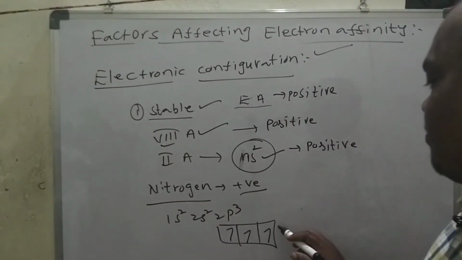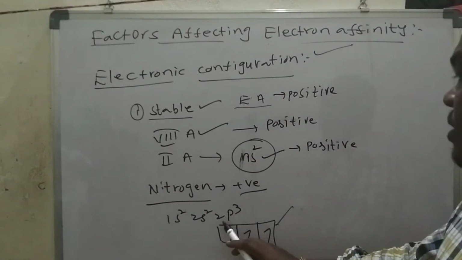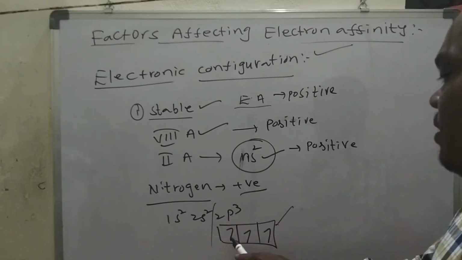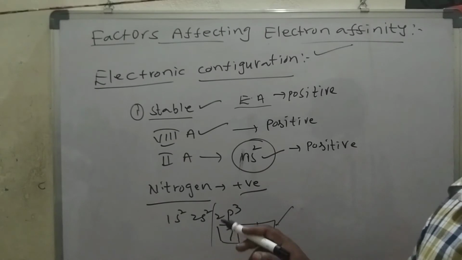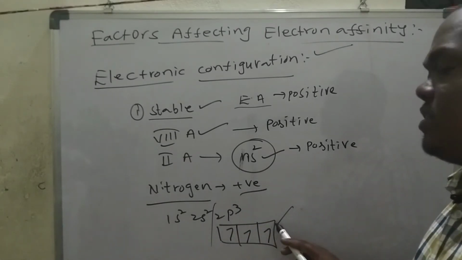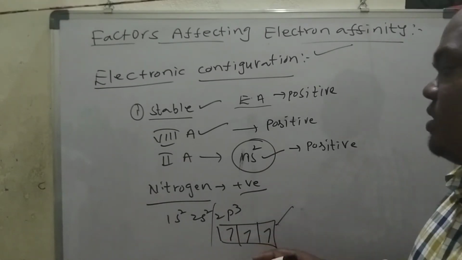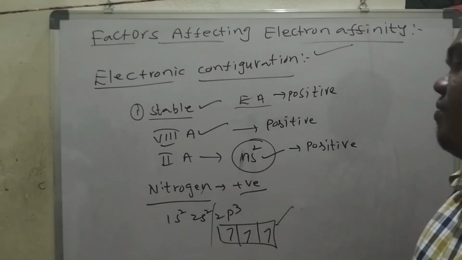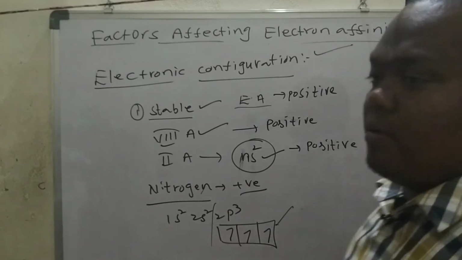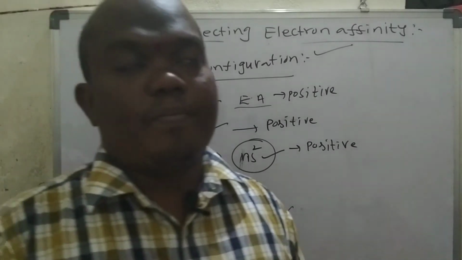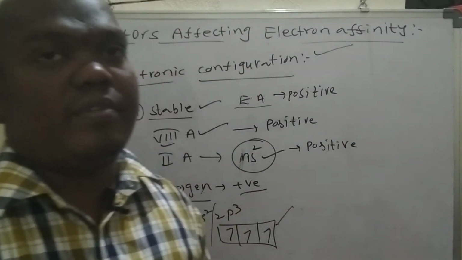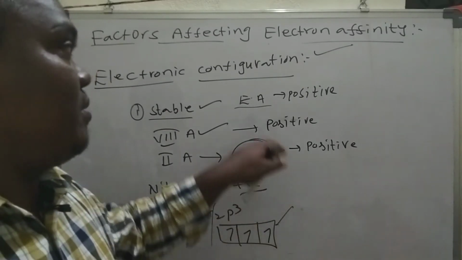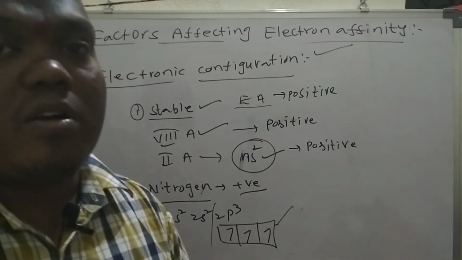That's why it is not ready to take an electron, because it is somewhat stable in nature. So the nitrogen electron affinity value is also positive in nature. So this is about how electron affinity is affected by the electronic configuration.